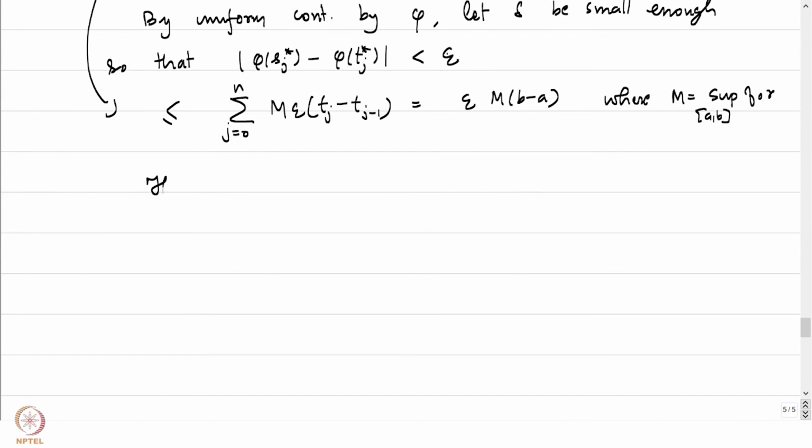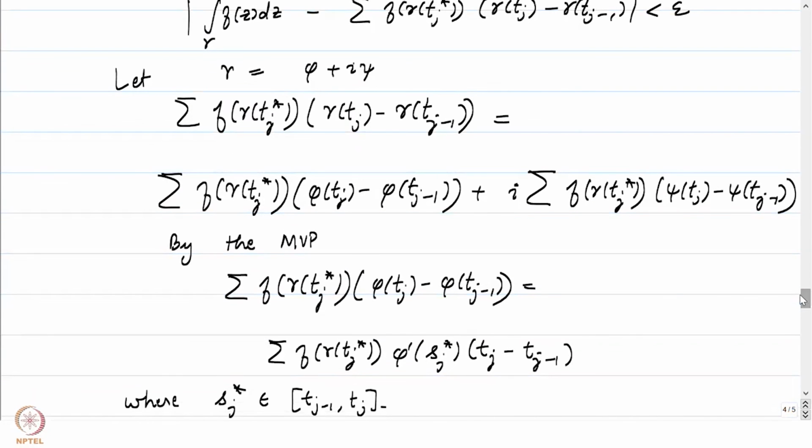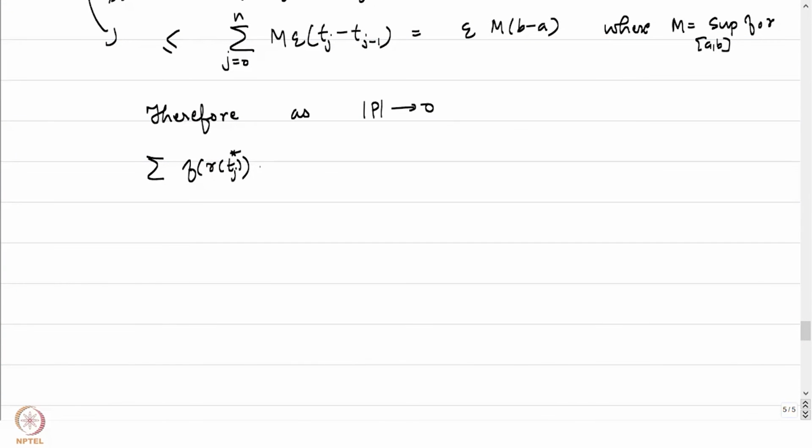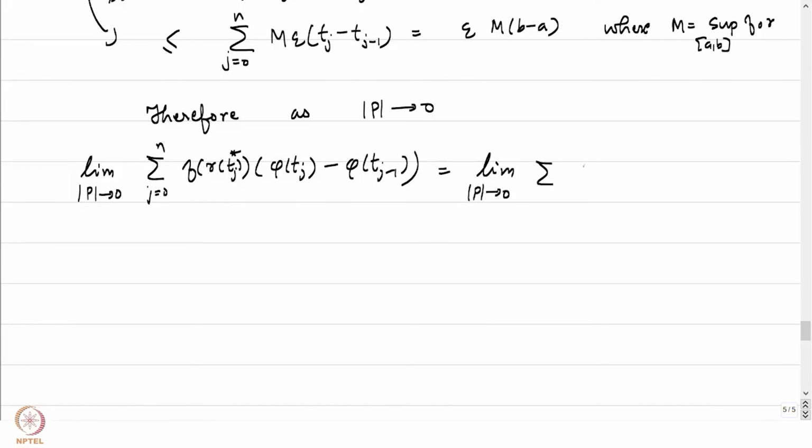Thus, what have we proved? Therefore, as the mesh size converges to 0, the summation of f of gamma of tj star times phi of tj minus phi of tj minus 1, remember that's the first term that we were considering, this limit as the mesh size goes to 0 is equal to the limit as the mesh size goes to 0 of the summation of f of gamma of tj star phi prime of tj star times tj minus tj minus 1.